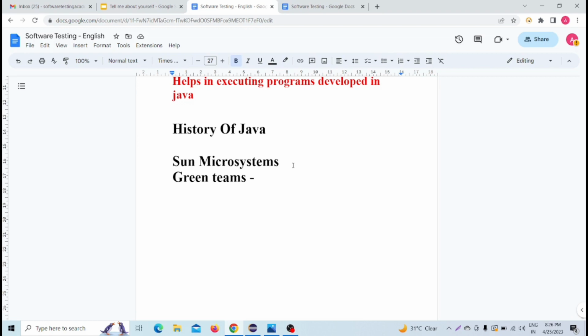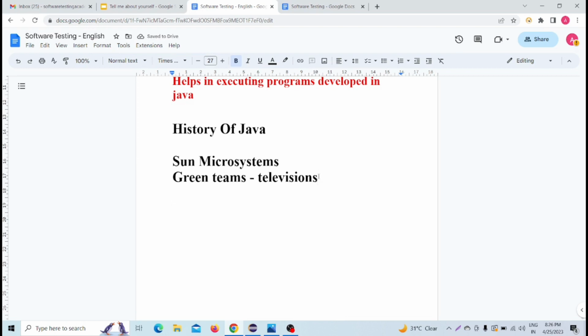This green team initiated one project to develop a language for digital devices like televisions, or we can say set-top boxes. So this is the first history of why Java came into the picture. Now, listen very carefully.